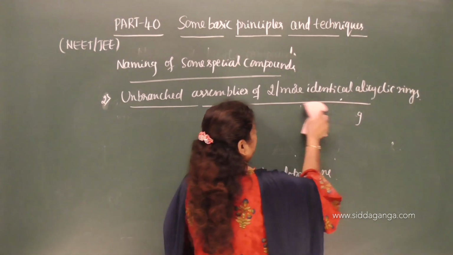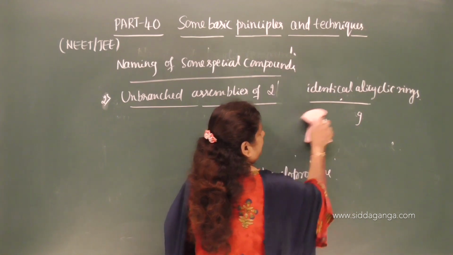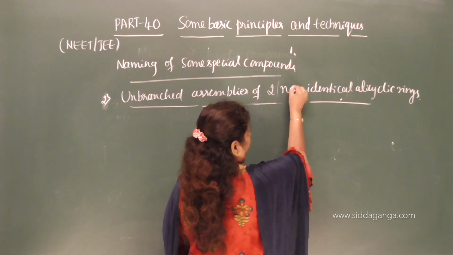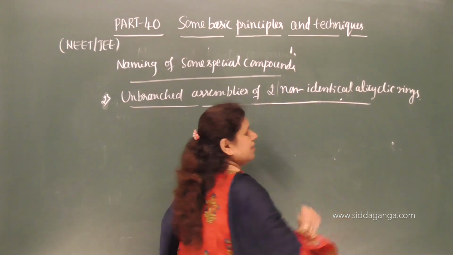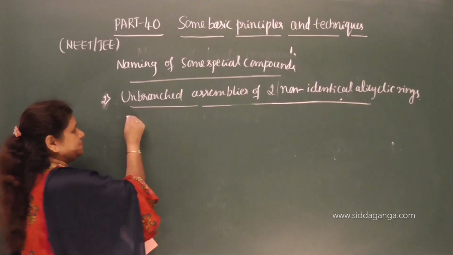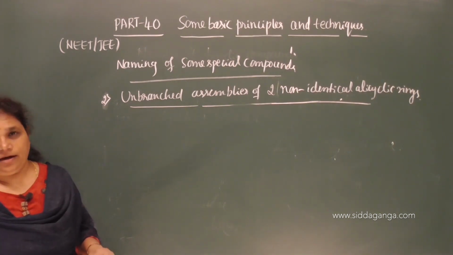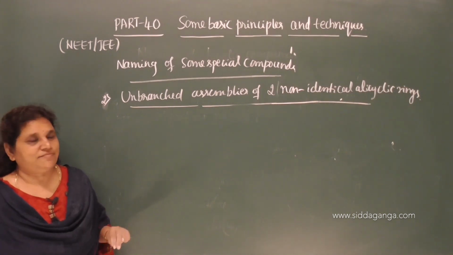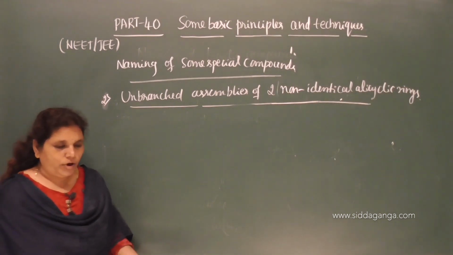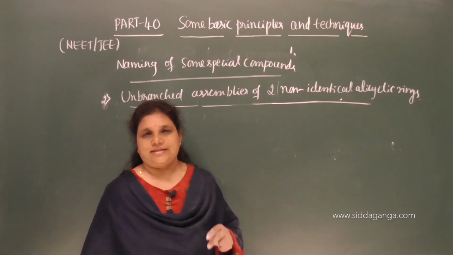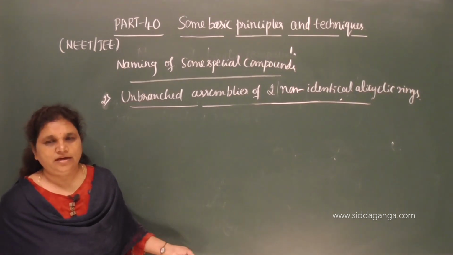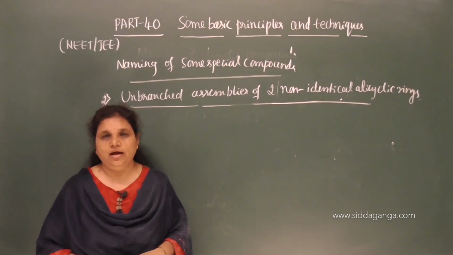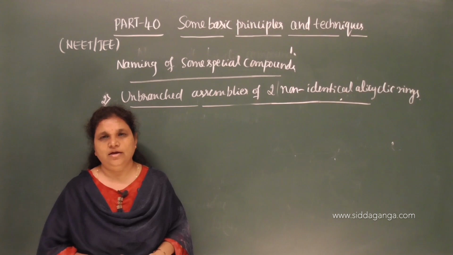Okay. Now, the second one, note this down: if unbranched assemblies of two non-identical alicyclic rings are present in a compound, then one of the rings is considered as a substituent. Which is that ring? The smaller ring.